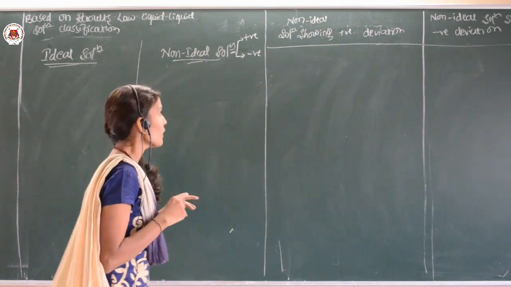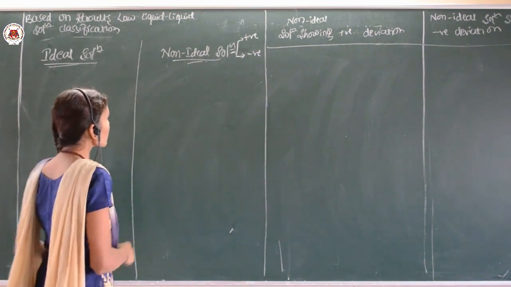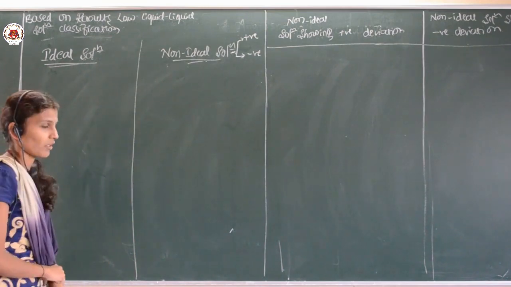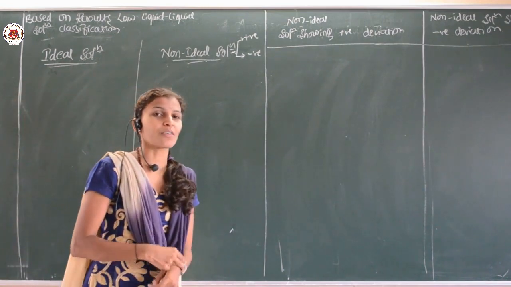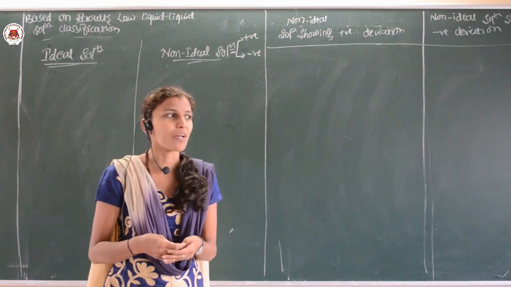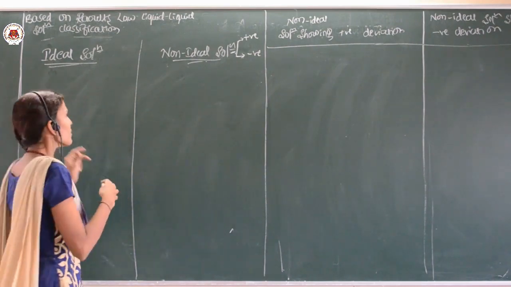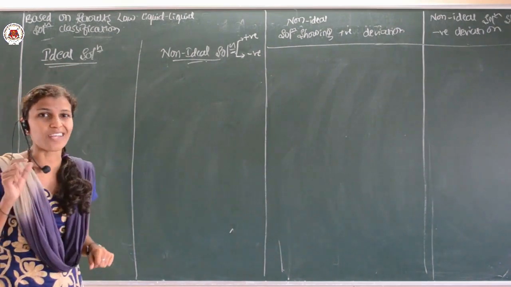So here there are two types of solution. One is ideal solution, one more is non-ideal solution. Clear? Ideal means, we also say many times he is an ideal student, and many personalities we take as ideal personalities. So ideal means which obeys certain things.